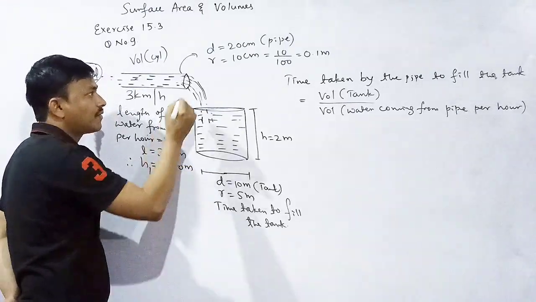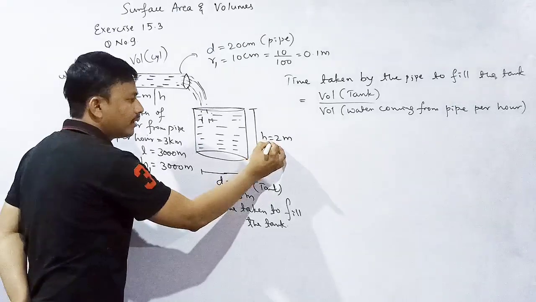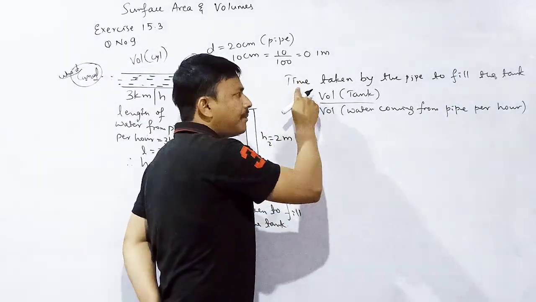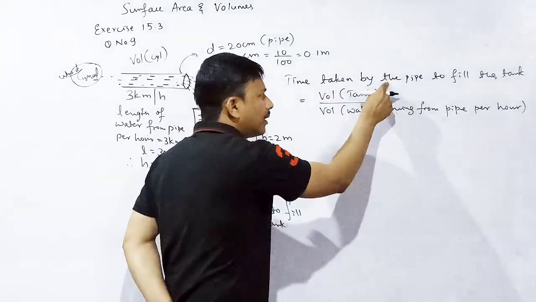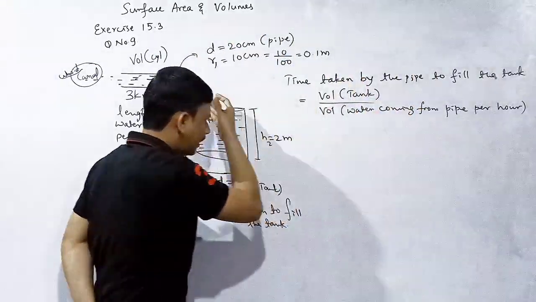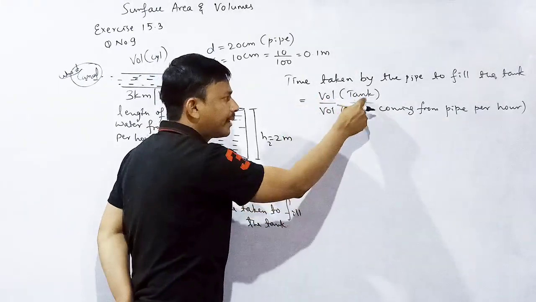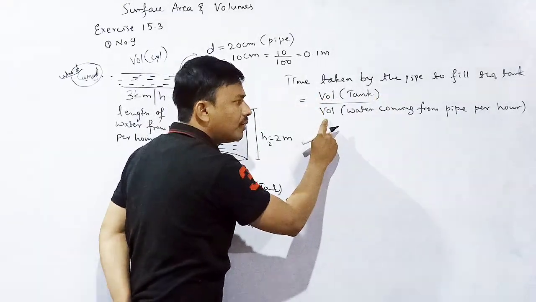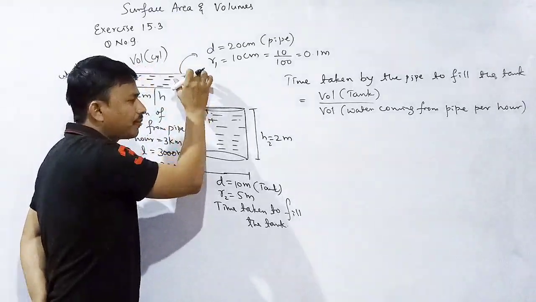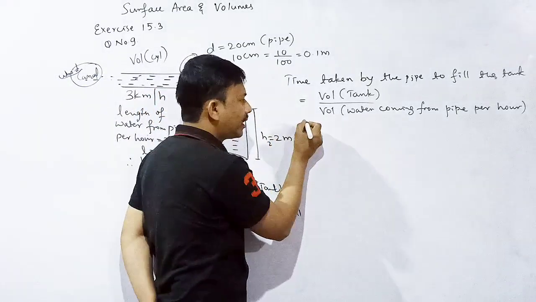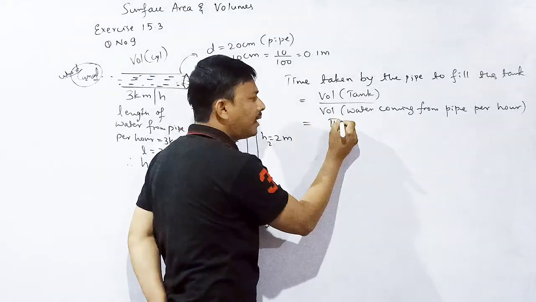Consider this one as H1, R1 and H2, R2. What is the formula here? Time taken by the pipe to fill the tank is equal to the volume of the tank divided by the volume of water coming from the pipe per hour. This is equal to, what is the volume formula?